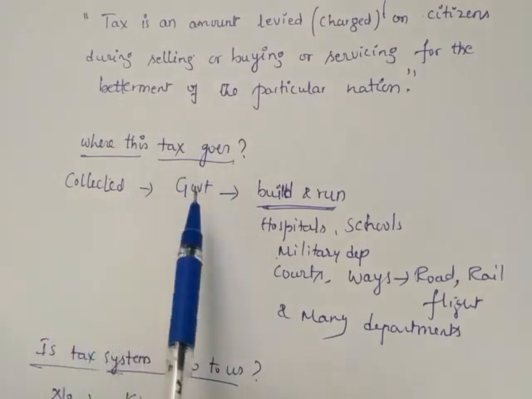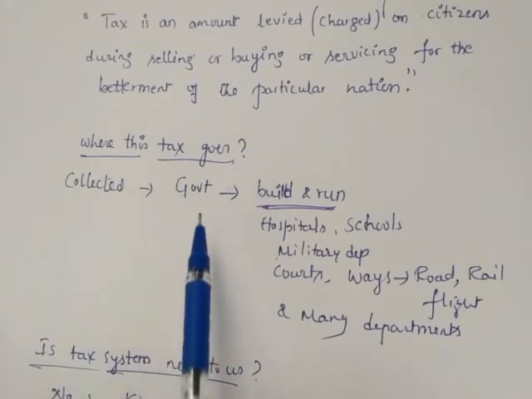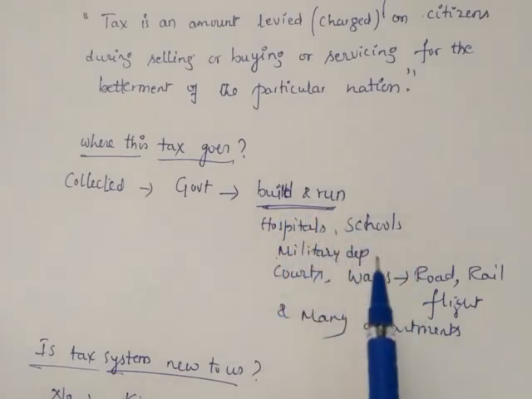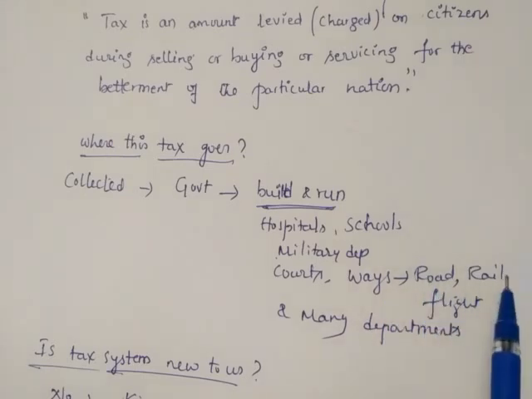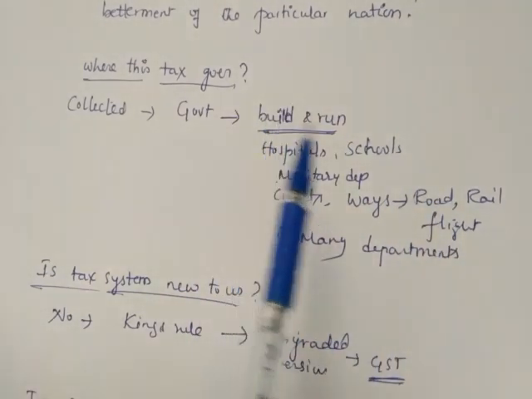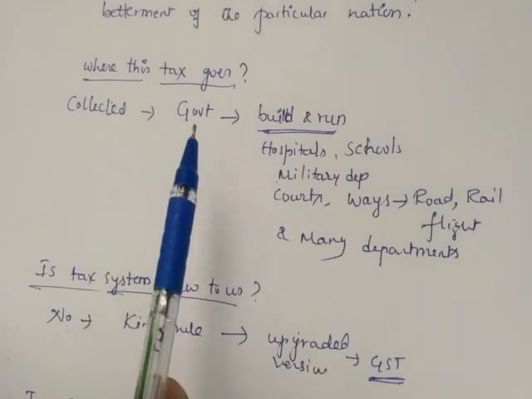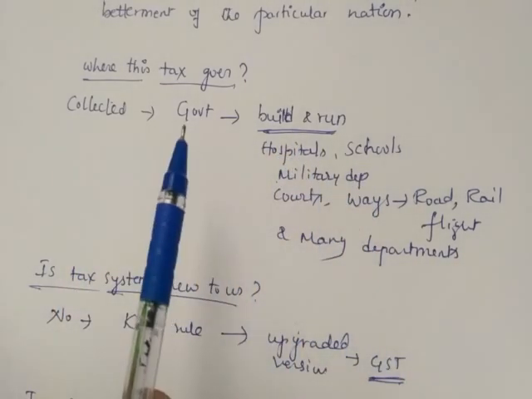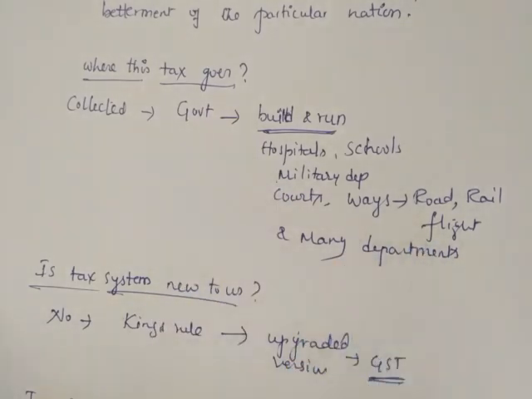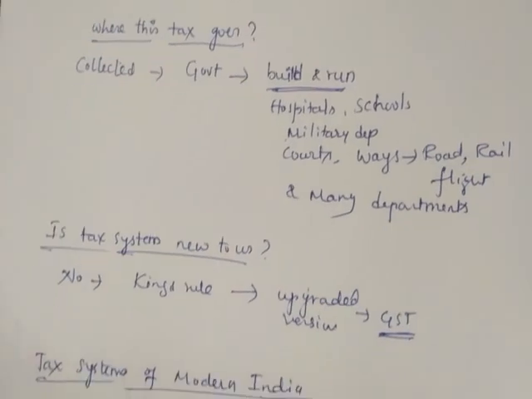The collected tax amount by the government. Remember, the tax is collected by the government, not by the private sector. They are using it to build and run hospitals, schools, military department, courts, ways like roadways, airways and the railways, and many other government departments. To run these departments, government definitely requires a huge amount. That huge amount is collected from us in the form of tax during selling, buying and servicing.